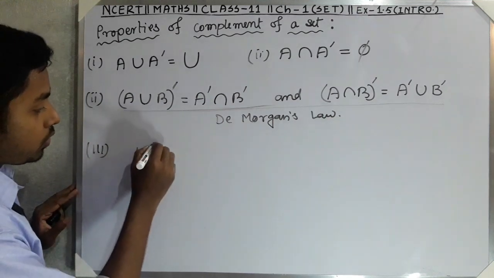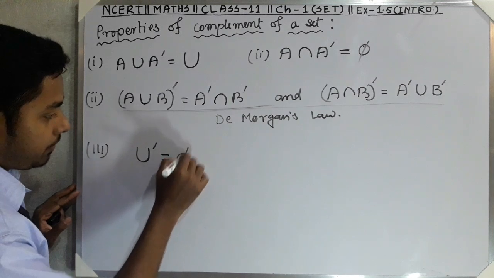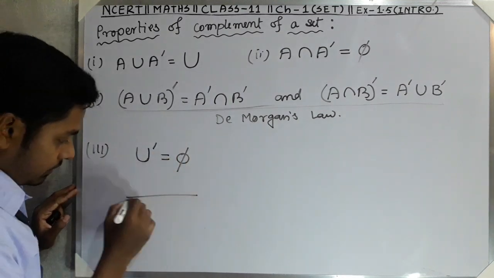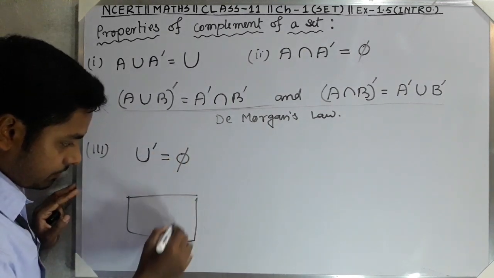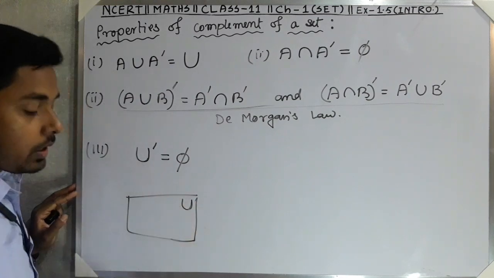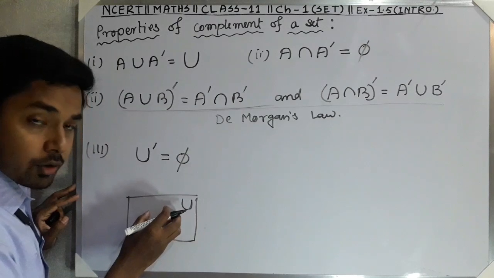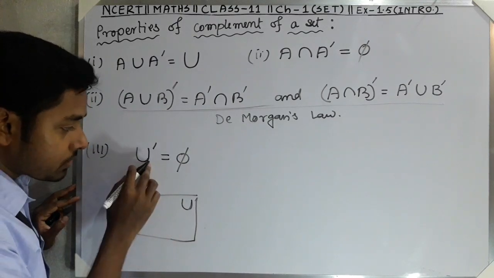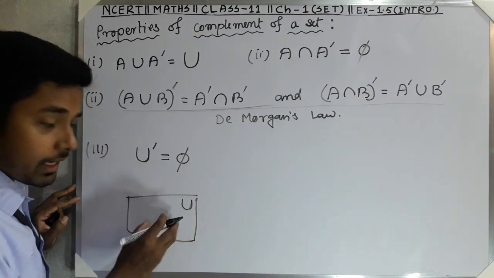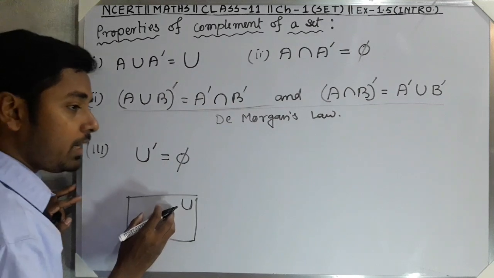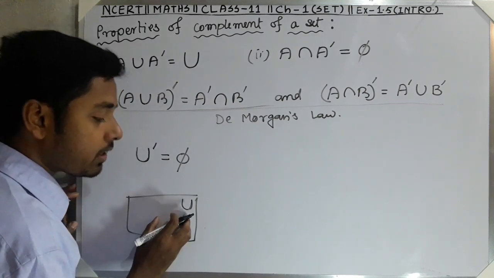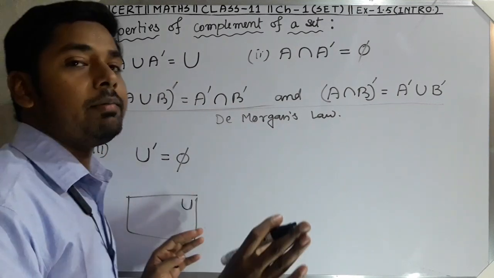Next thing, U complement is equal to phi. Why? This is the universal set, and U complement means we cannot take any element of U. So we cannot take any element of U, that means there is no element.